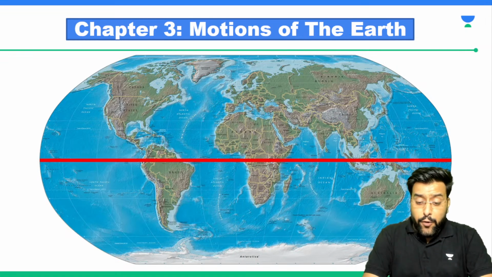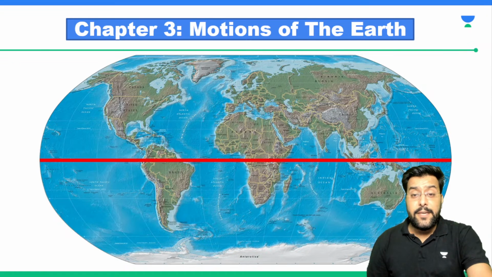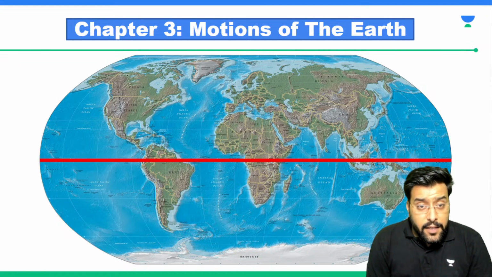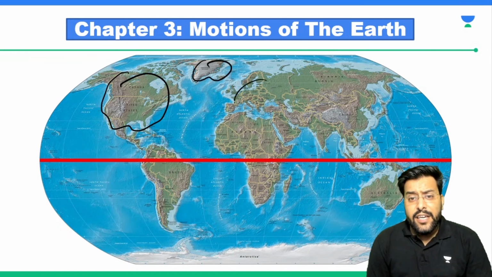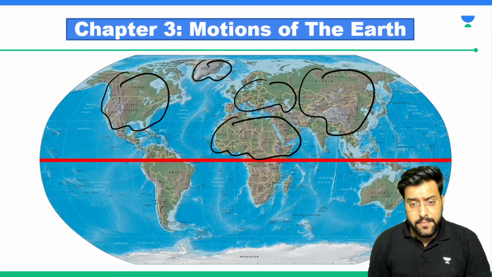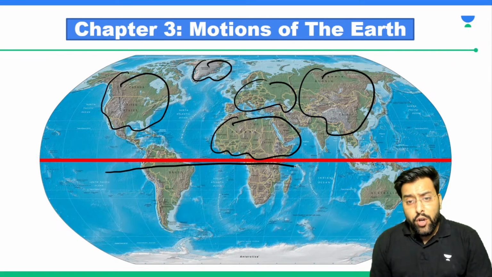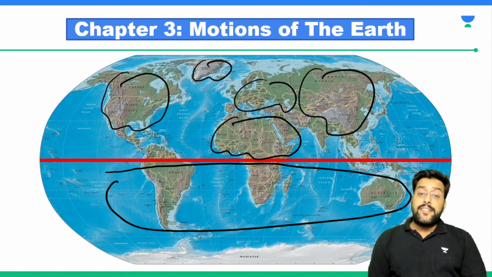You can see from this image. Are you able to see from this image? This area: North America, Greenland, Europe, Russia, a major portion of Africa. So only this much population lives in the southern hemisphere.